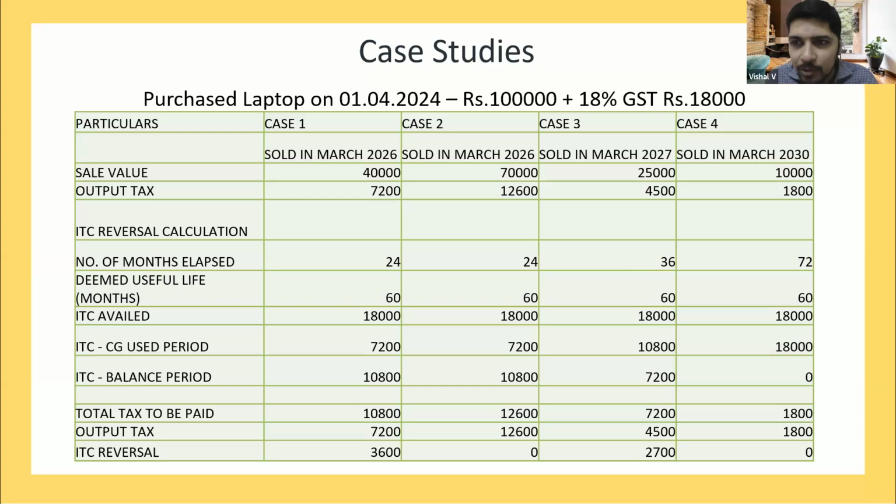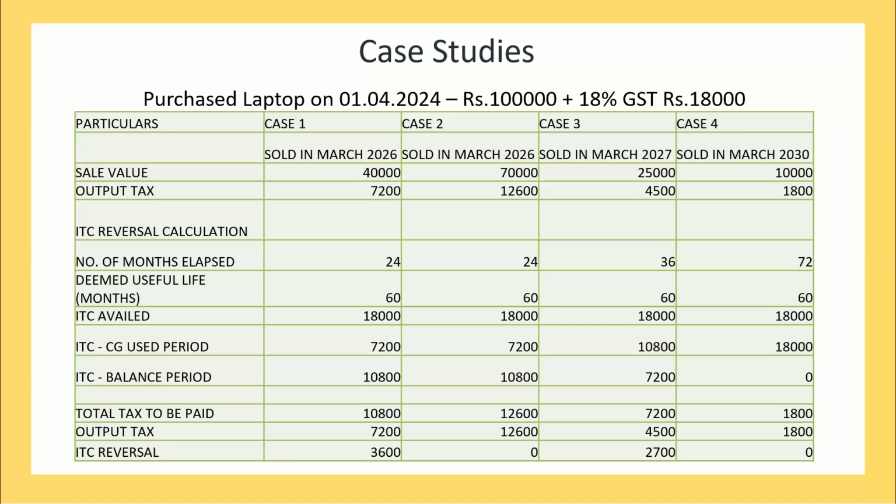Therefore, output tax will be 7,200 and ITC reversal will be 3,600. I cannot file B2B as 40,000 with tax of 10,800, because then the 10,800 transfers the credit to the recipient, but the recipient is eligible for credit only for 7,200. The 3,600 is by way of an ITC reversal, which I have to do to satisfy the condition of Section 18.6. Are we clear with this example? A clear-cut, straightforward example.